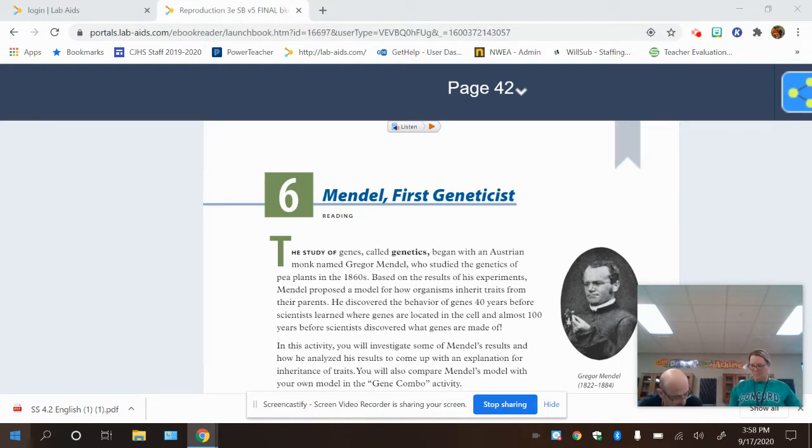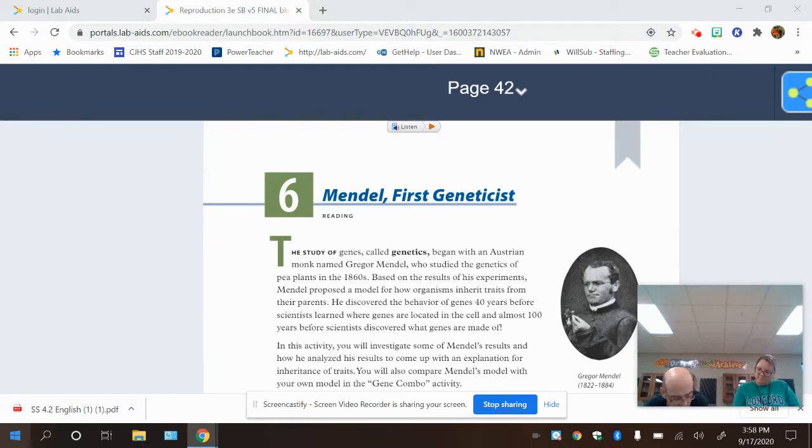So I'm on Activity 6. If you're in the regular book, it's page 31, but on the LabAIDS website it's page 42. Activity 6, Mendel, first geneticist. The study of genes, called genetics, began with an Austrian monk named Gregor Mendel, who studied the genetics of pea plants in the 1860s. Based on the results of his experiments, Mendel proposed a model for how organisms inherit traits from their parents. He discovered the behavior of genes 40 years before scientists learned where genes are located in the cell, and almost 100 years before scientists discovered what genes are actually made of.